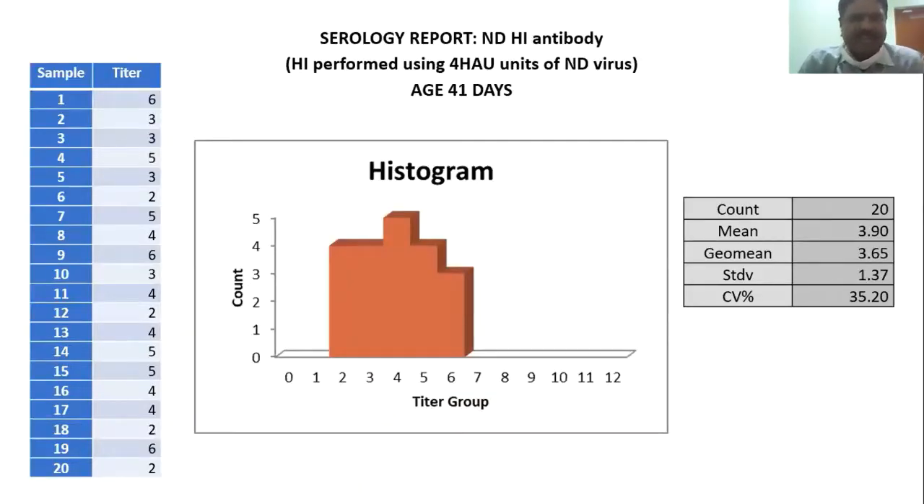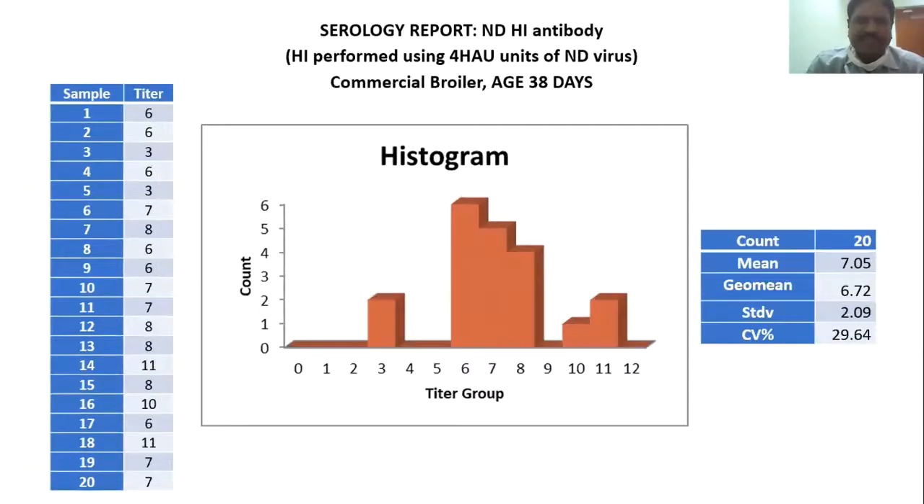Of course, another thing is we also use this hemagglutination inhibition to check the antibody titer, and this also gives good information. So some farms still depend on this hemagglutination inhibition. This is actually 41 days of age, 3.9 mean titer. And this is another flock, 38 days. The titers are variable,